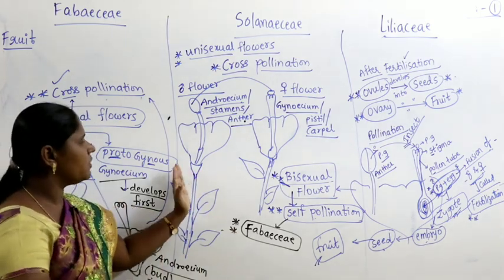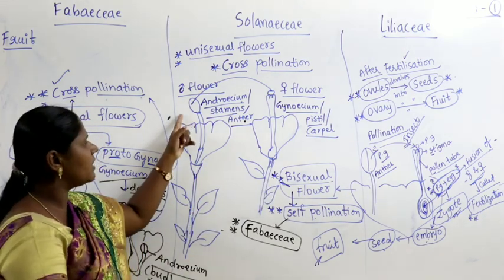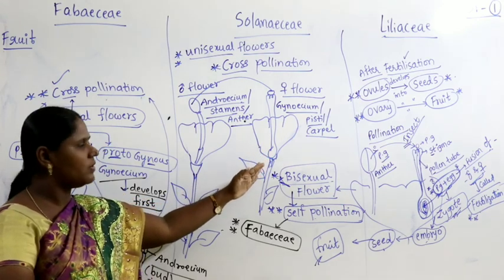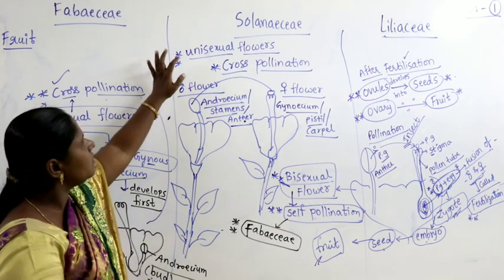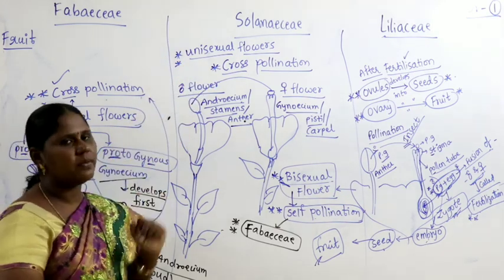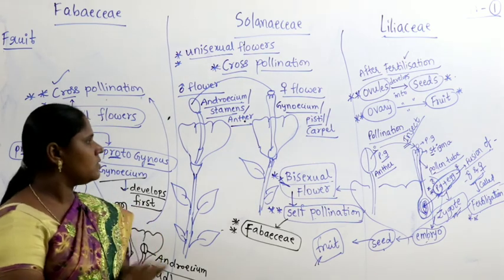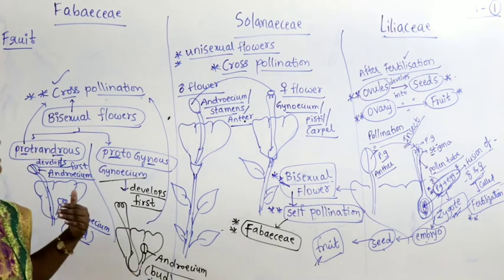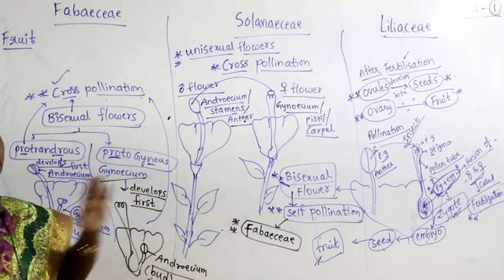So this is a unisexual flower and this is also a unisexual flower. Here only male flowers are there in the entire plant. Here, whatever flowers you get from this plant, all will be female flowers. So in unisexual flowers we most commonly find cross-pollination. These basics you have to keep in mind. Then let's come back to the comparison table of Fabaceae, Solanaceae and Liliaceae.